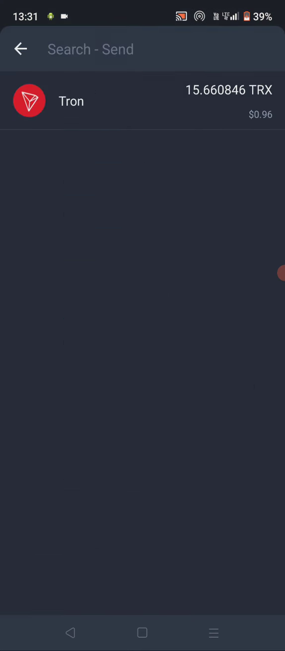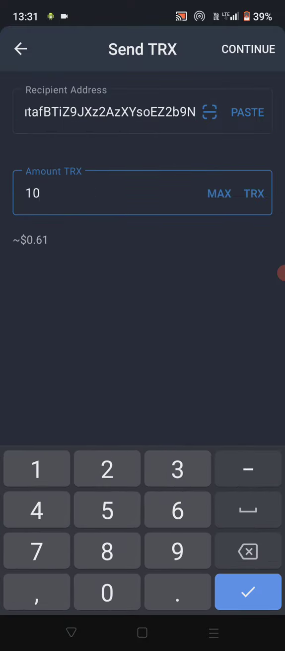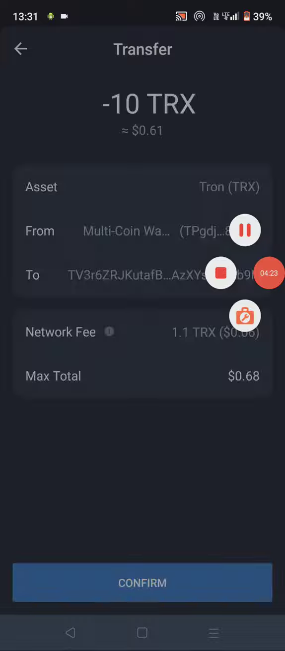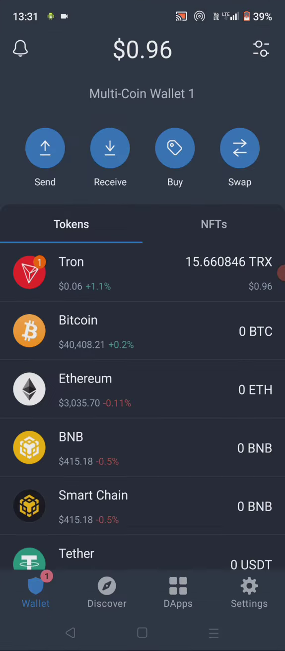For making payment, I have to select Tron, and I have to enter here the recipient address. Now I have to enter here the limit and continue on this option. After clicking continue, we have to click on this confirm for final process. Here you can check that the payment is completed. Now it's done for deposit.